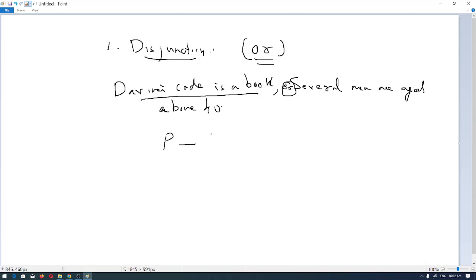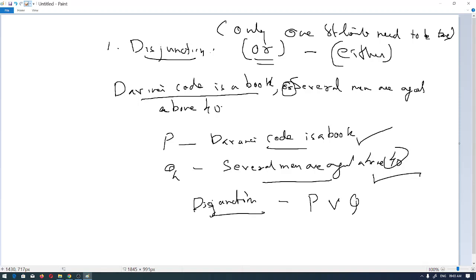So here are two statements. The Da Vinci Code is a book, that is a truth, right? Several men are aged above 40. So both these statements are true. How will you denote this? For disjunction, you will denote it as P, and you will write a V. This is the denotation for disjunction. Clear? So here, either P is true or Q is true.